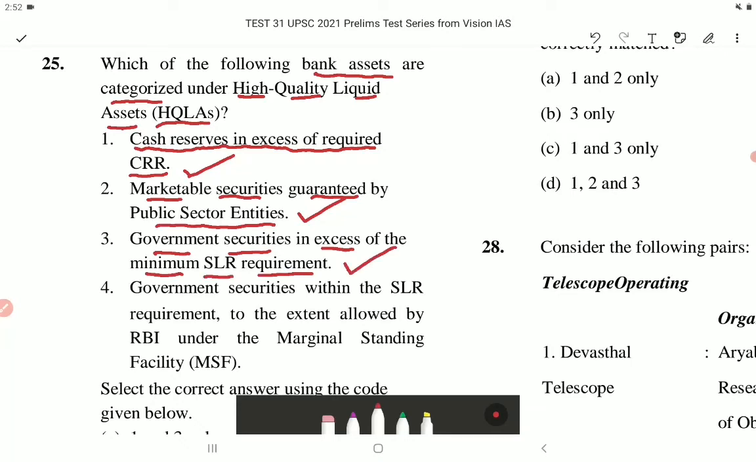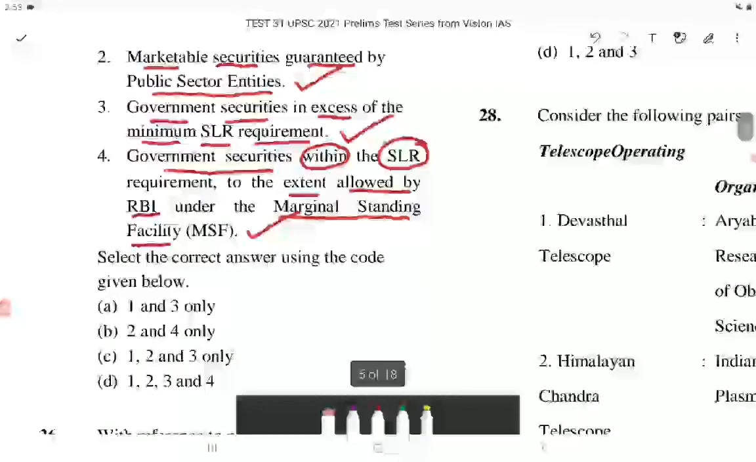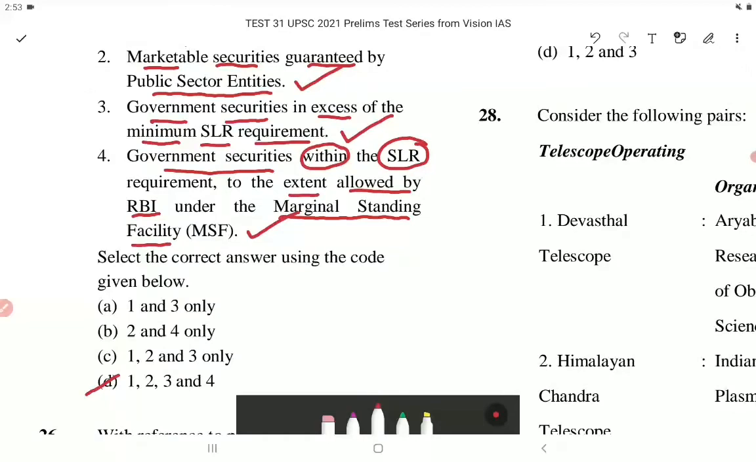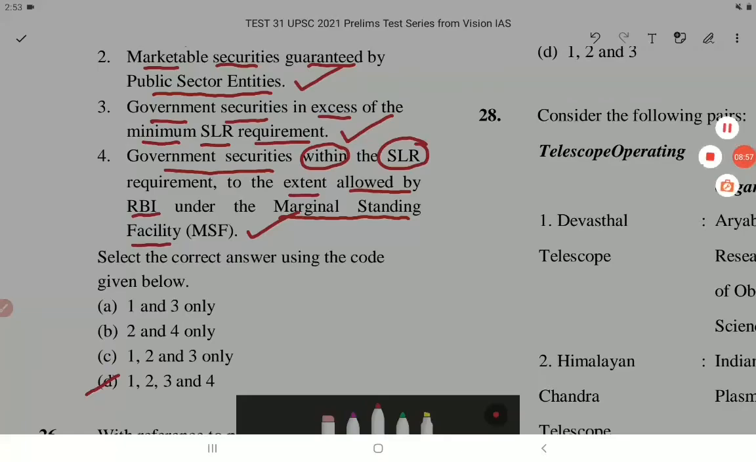Number 4, government securities within the SLR requirement to the extent allowed by RBI under the marginal standing facility, that is MSF. This is also correct. Select the correct answer using the code given below. So the correct answer is option D, that is 1, 2, 3 and 4.